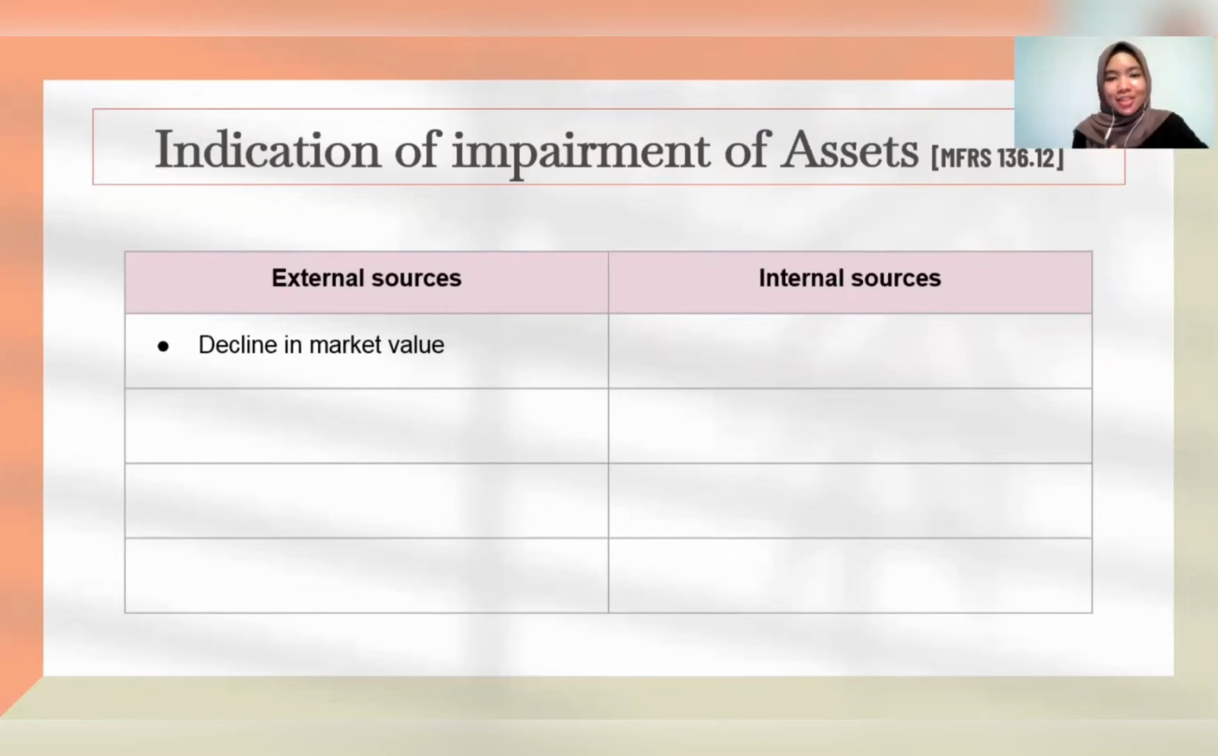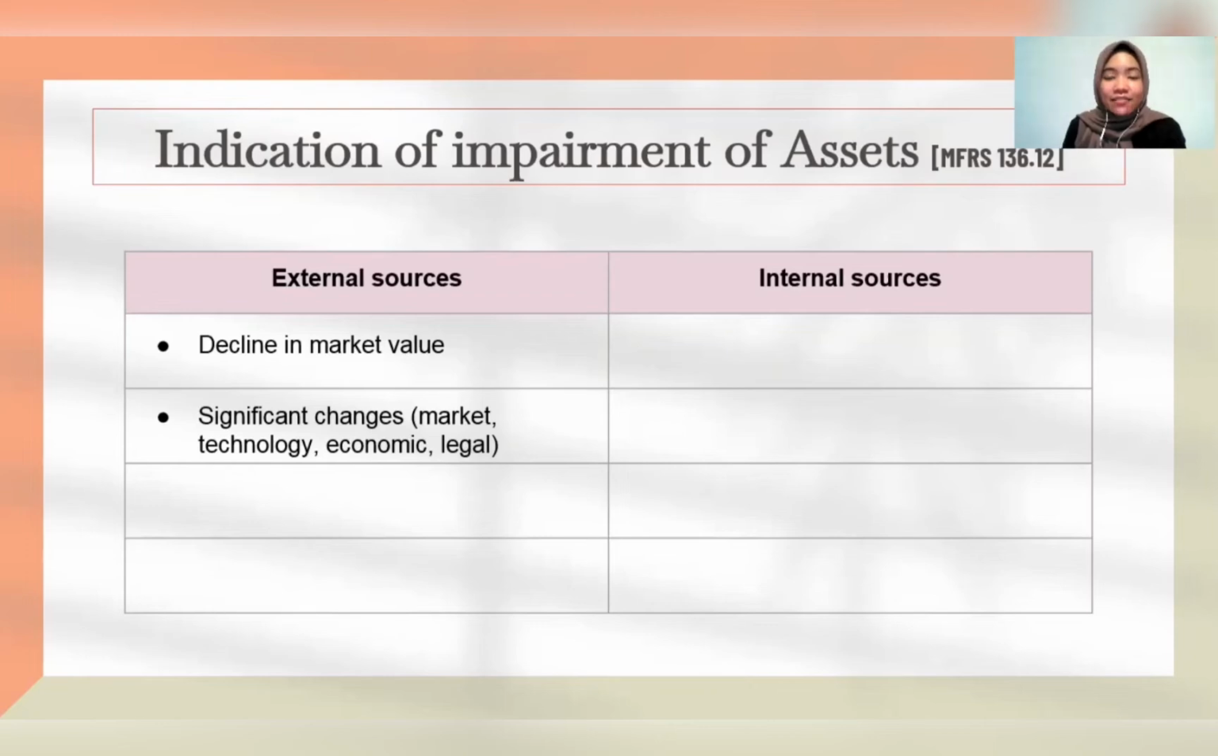So such market decline and the market value of an asset will be subject to impairment. Second, the significant changes with an adverse effect have taken place during the period or will take place in the near future of time. For example, in the technological market, the economic condition, or the legal changes that may affect the environment of where your entity operates.